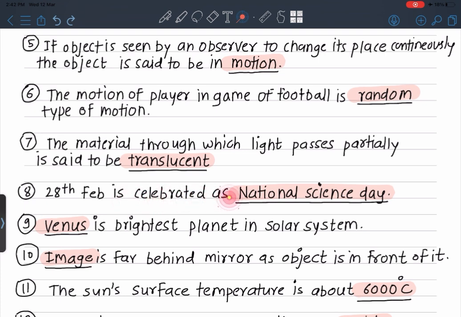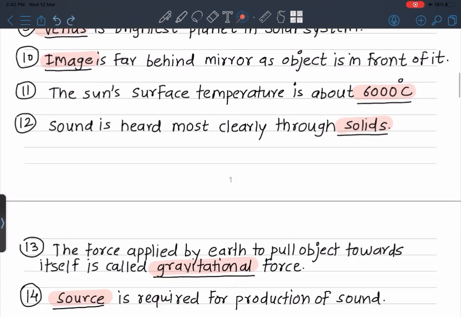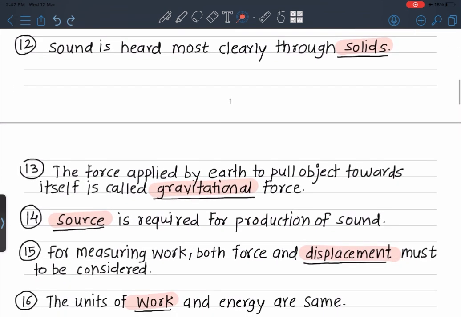28th Feb is celebrated as National Science Day. Venus is the brightest planet in the solar system. Image is formed far behind the mirror as the object is in front of it. The sun's surface temperature is 6000 degrees Celsius. Sound is heard most clearly through solids.